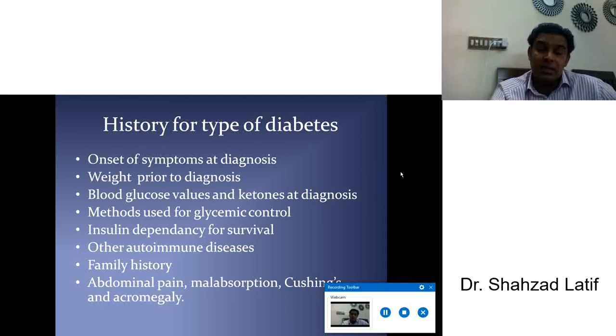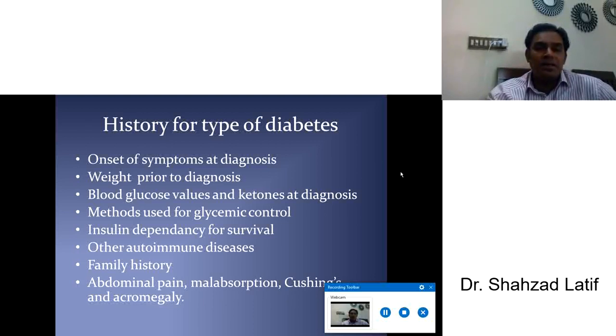If the patient says yes, I am taking insulin since many years, since childhood, since teenage, it's suggestive the patient has type 1 diabetes. So the method used for glycemic control, like drugs or insulin, may differentiate type 1 or type 2 disease.